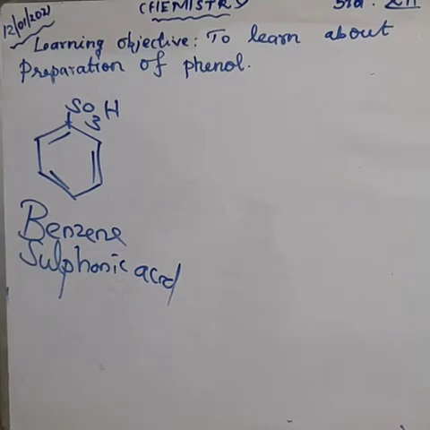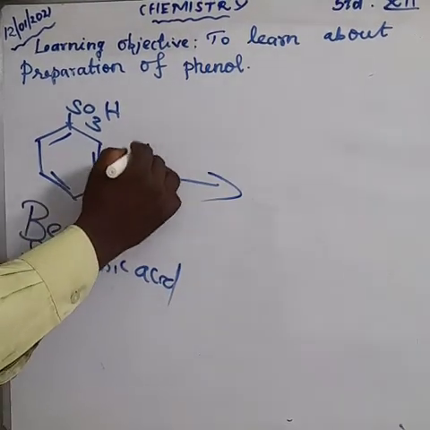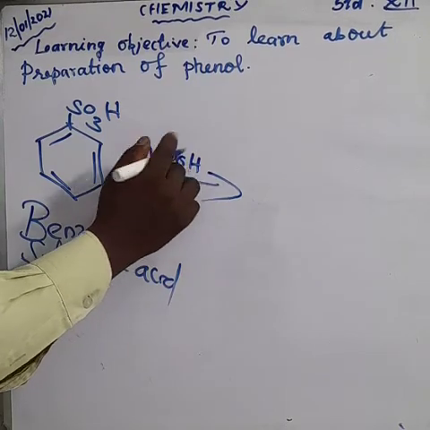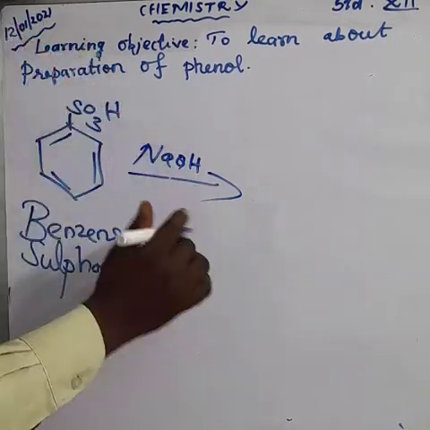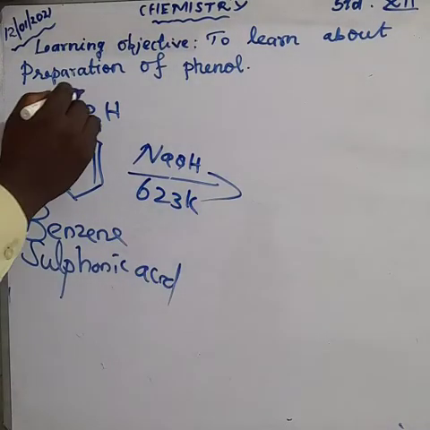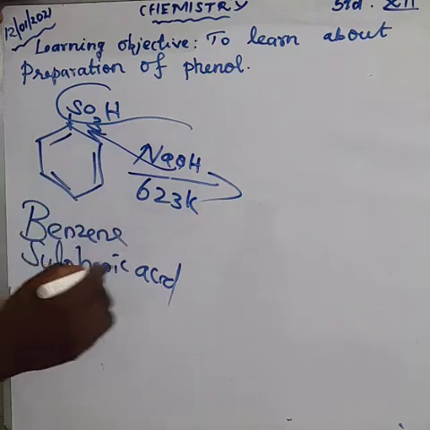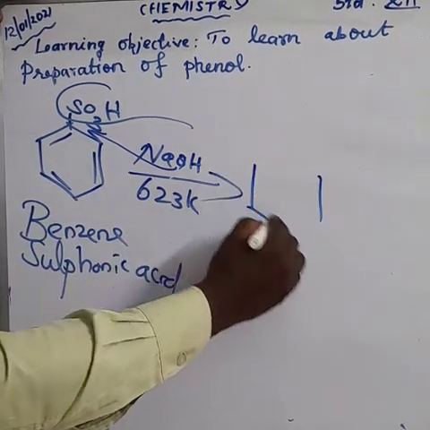Benzene sulfonic acid reacts with sodium hydroxide, NaOH, at a temperature of 623 Kelvin. We get SO3H replaced by ONa.